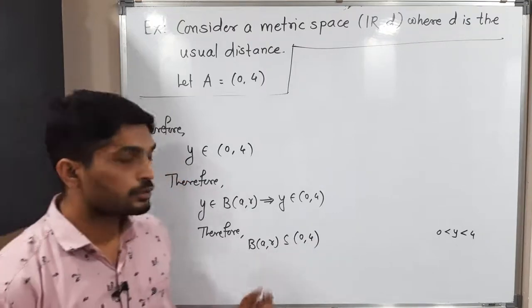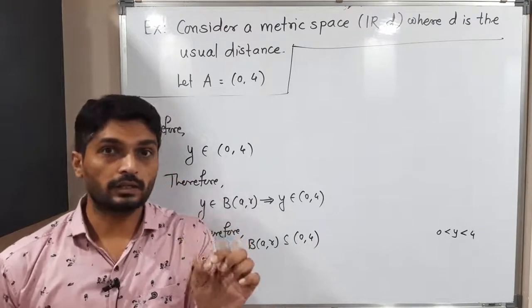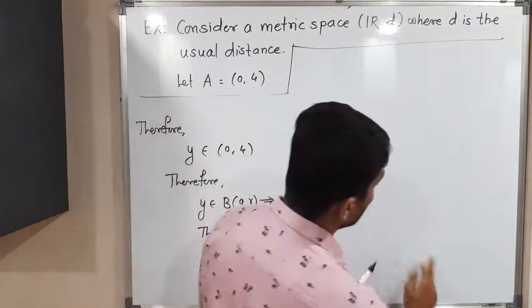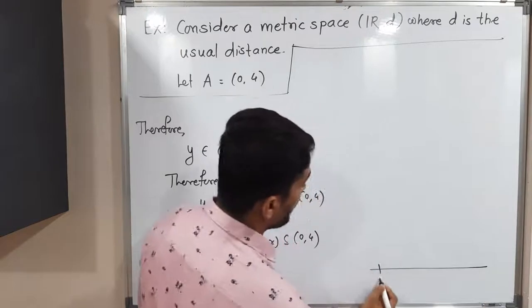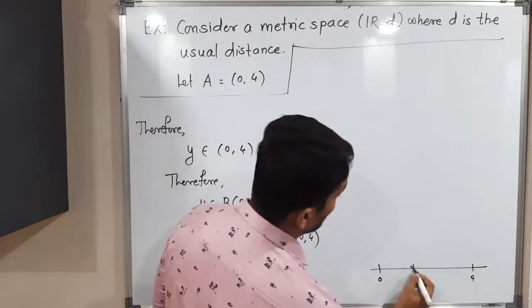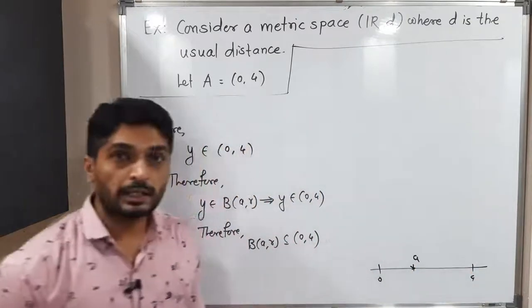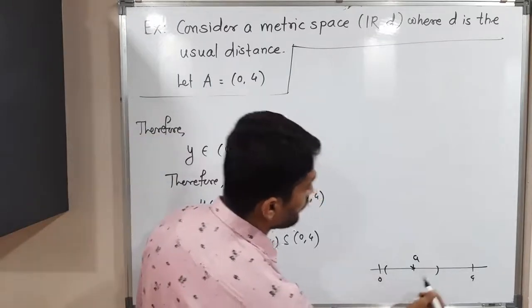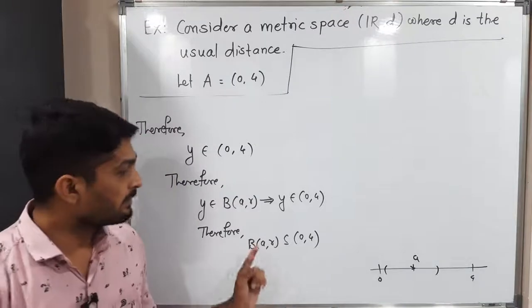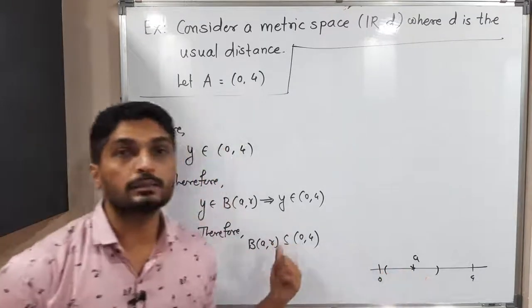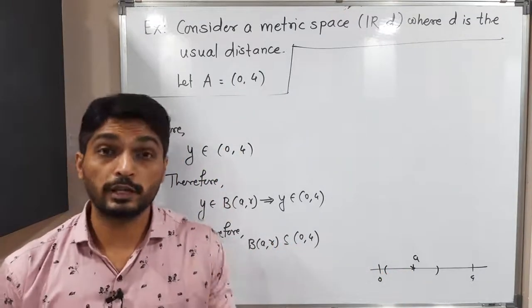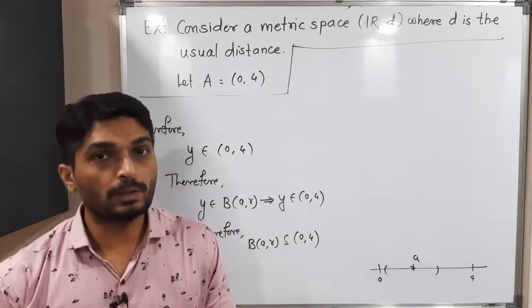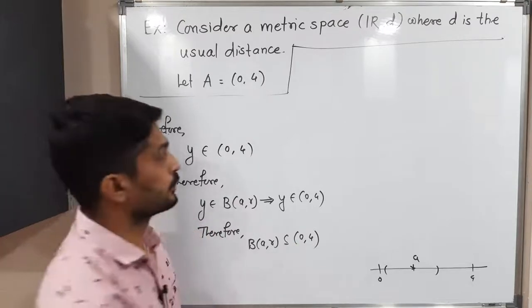Getting? So actually we had taken any arbitrary point a of this (0, 4). Let me draw it here so you can easily understand again. We had an interval (0, 4). Our point a was any arbitrary point. We found a ball around a, and we proved that the ball is a subset of (0, 4). So therefore, we can declare that (0, 4) is an open set, since it satisfies the definition of an open set.